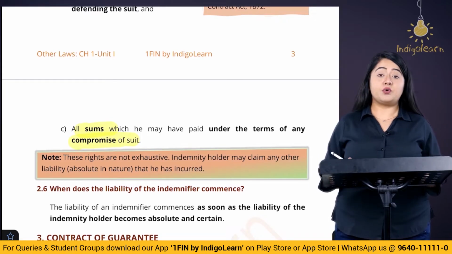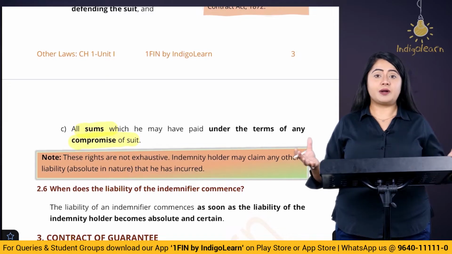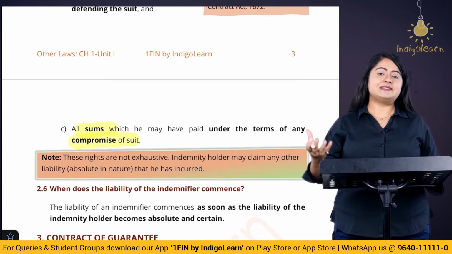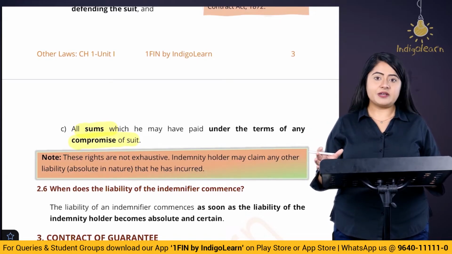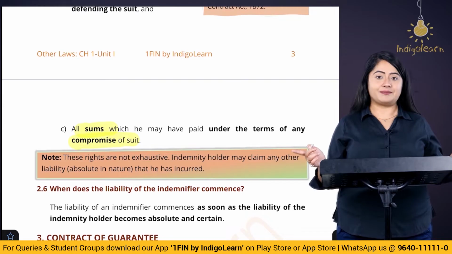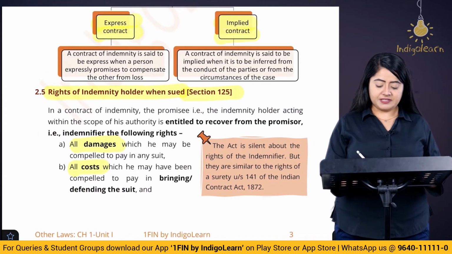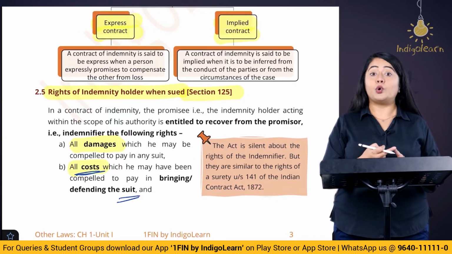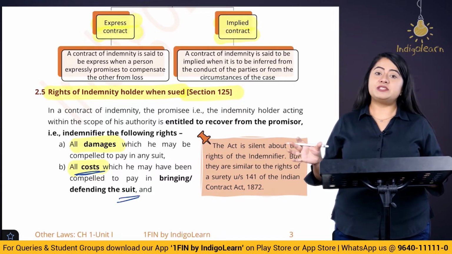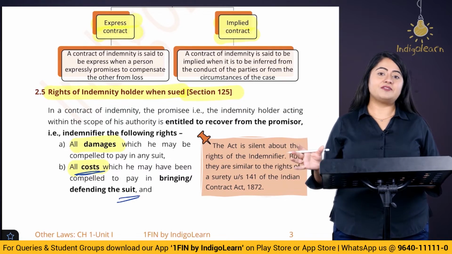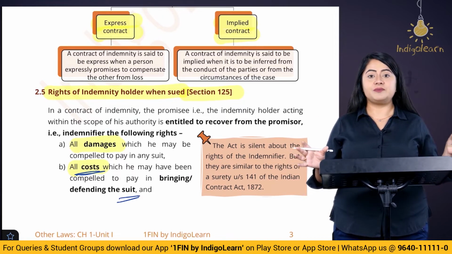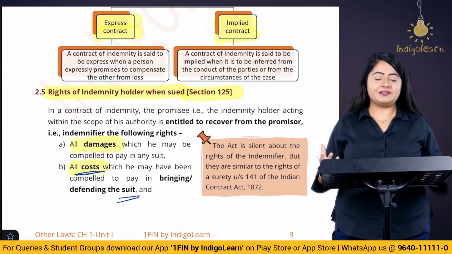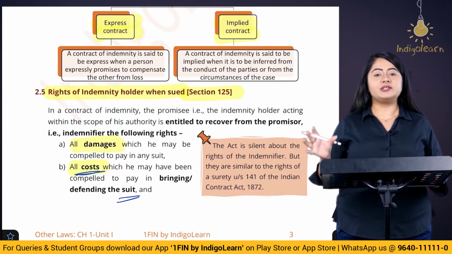Now, sometimes in the court, there is a compromise situation that happens. Both the parties are expected to compromise. In that case, if our indemnified has paid some sum according to the court as compromise money, then he can recover that from the indemnifier. When we say cost relating to suit, it means any sort of legal expenses or any sort of lawyer's charges that our indemnity holder is incurring. Then he can recover all of those expenses also from the indemnity provider, which is the indemnifier.